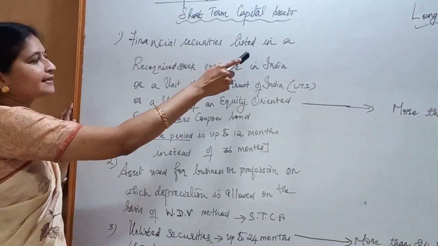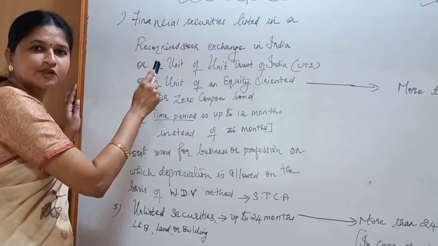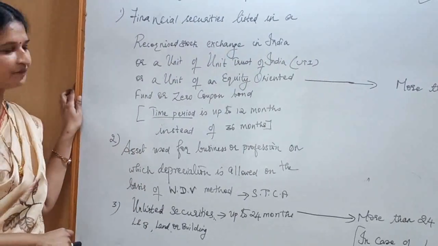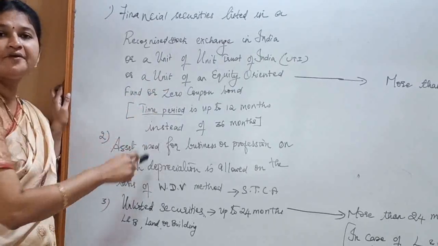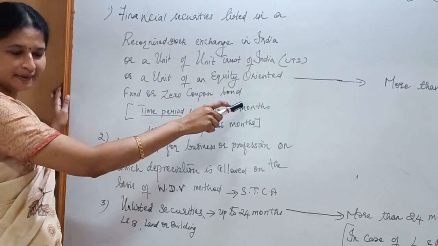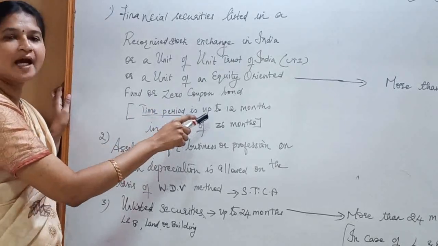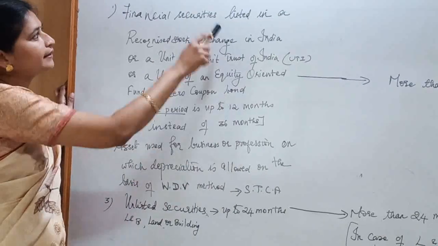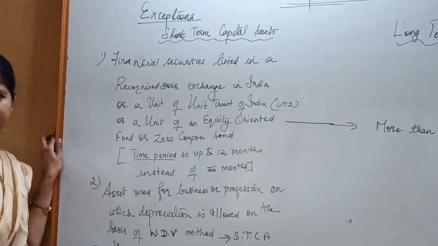Descriptions regarding capital assets. Financial securities listed in a recognized stock exchange in India, or a unit of Unit Trust of India, or a unit of an equity-oriented fund or zero-coupon bond, the time period is up to 12 months instead of 36 months in case of short-term capital asset.